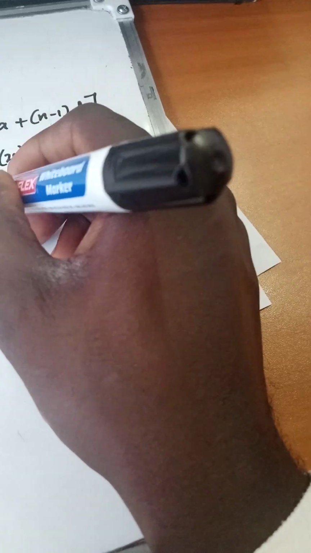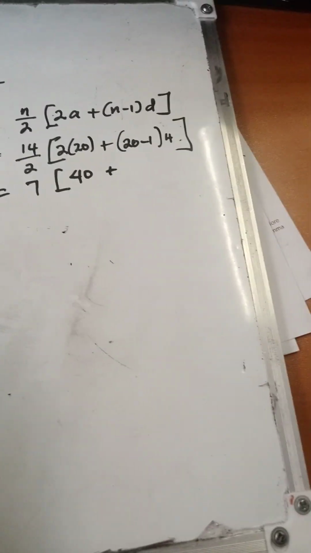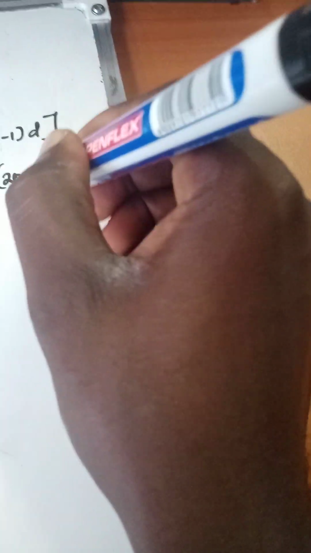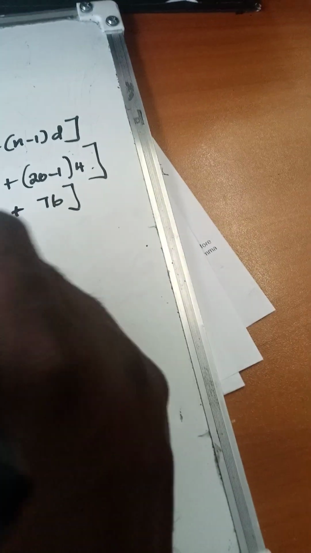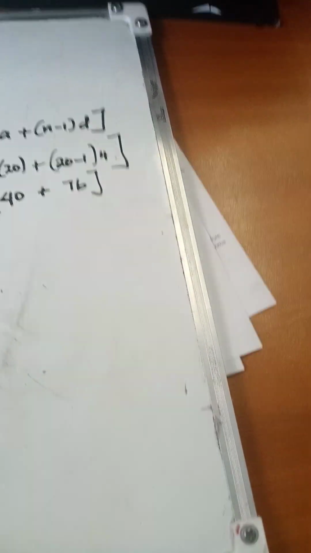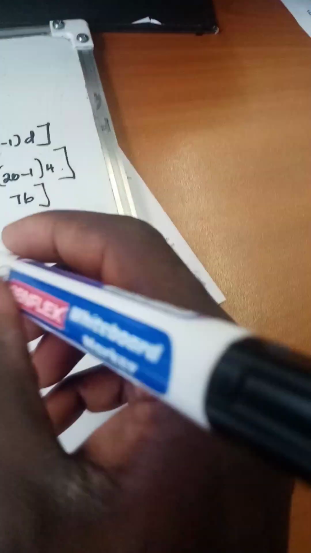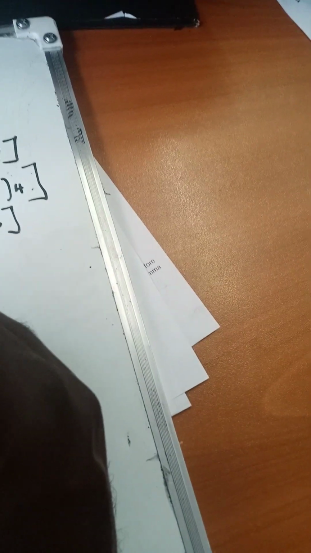So 14 over 2 is 7. 2 times 20 is 40. Apply your BODMAS here. Do what is in the bracket. 20 minus 1 is 19. 19 times 4 gives you 76. And then we continue with 40 plus 76, which gives us 116. So we have 7 times 116 altogether. Then you multiply by 7. That gives us 812.